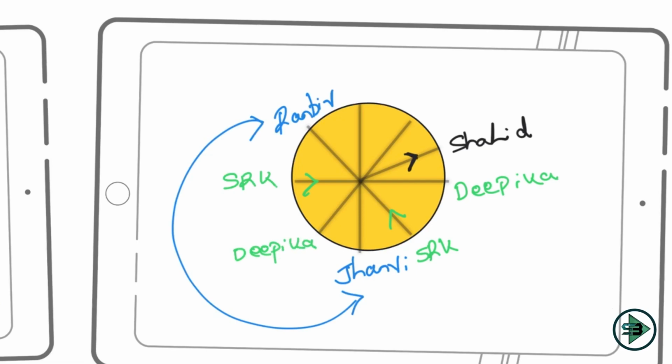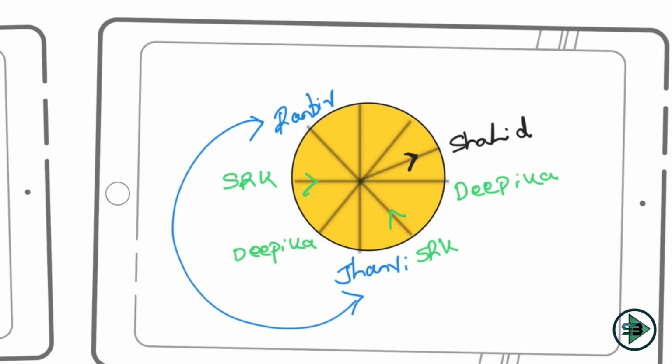Okay, it is in green because these are all my assumptions. I don't know exactly what the position of SRK is. Then can I place SRK here? No, because Ranbir or Janvi are here. Can I place SRK here? Again no, because to the right of SRK I need to have Deepika, and here it is Ranbir or Janvi.